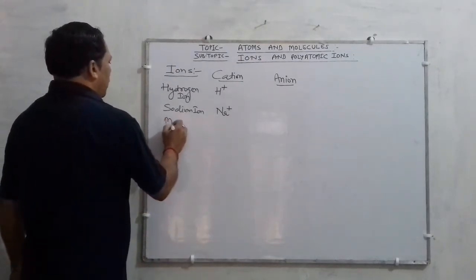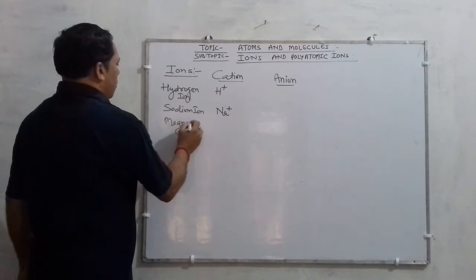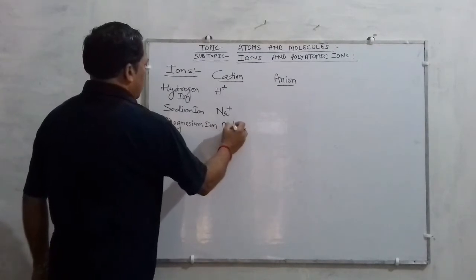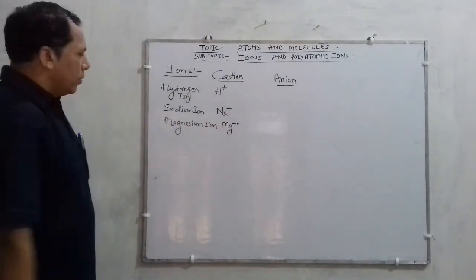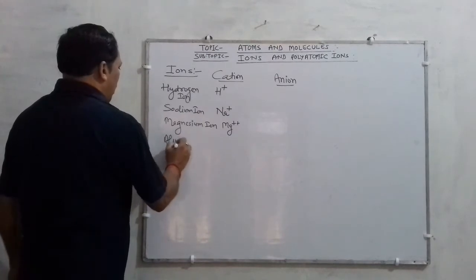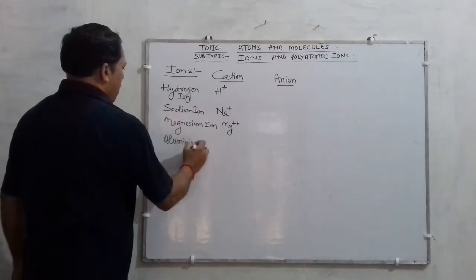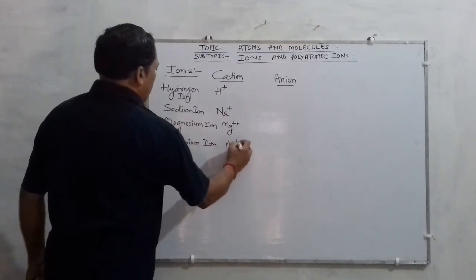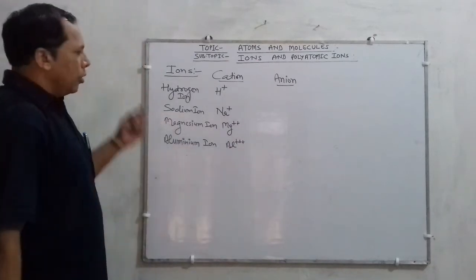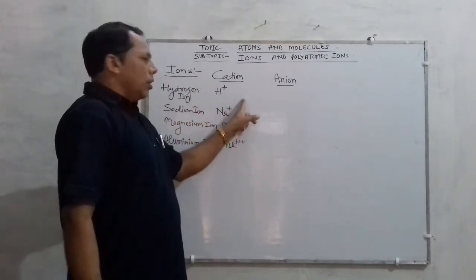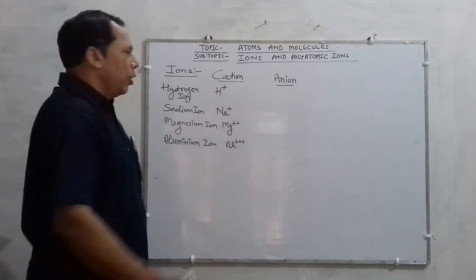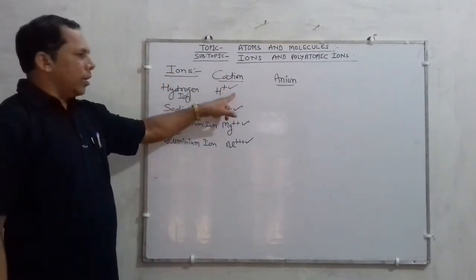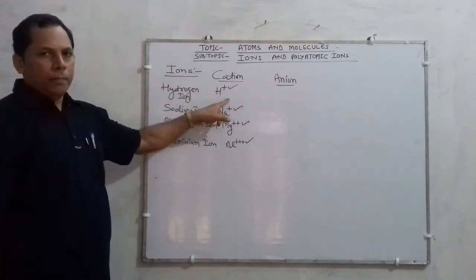Similarly, magnesium ion, that is Mg2+. Similarly, aluminium ion, having a 3+ positive charge. So you can see that the species containing a positive charge are called cations.